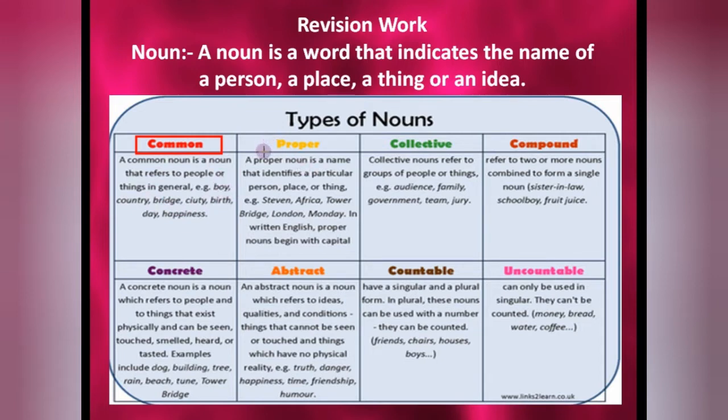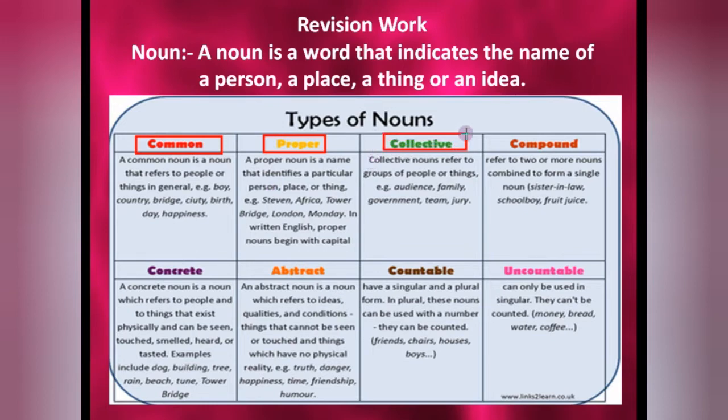In the same way, a proper noun is a name that identifies a particular person, place or thing. Like you can see in the examples: Stephen, name of a boy; Africa, name of a country; Tower Bridge, that is a particular bridge; London, name of a city; Monday, a particular day is given. In written English, proper nouns begin with a capital letter. This is the main hint that you can keep in your mind.